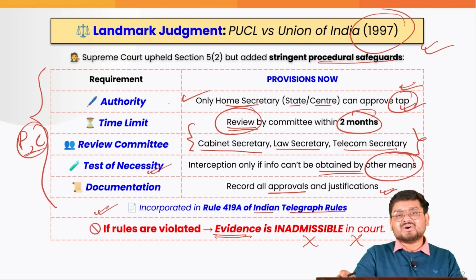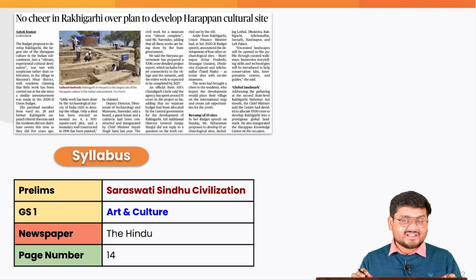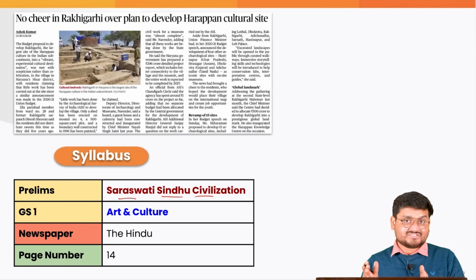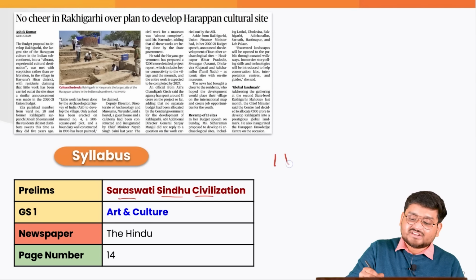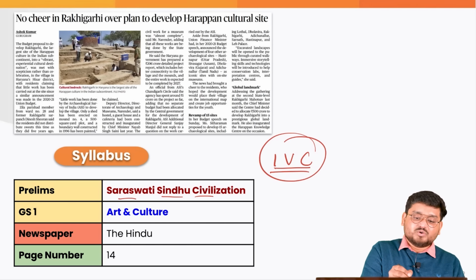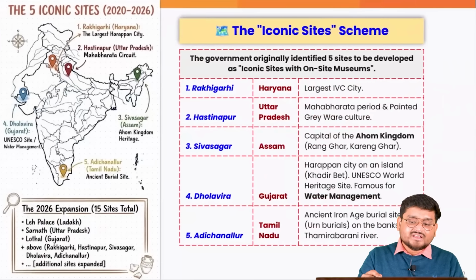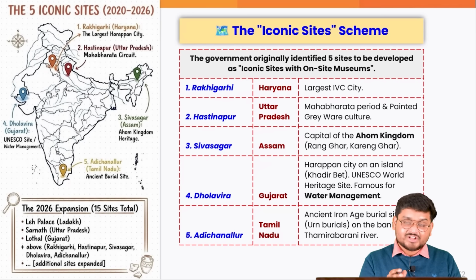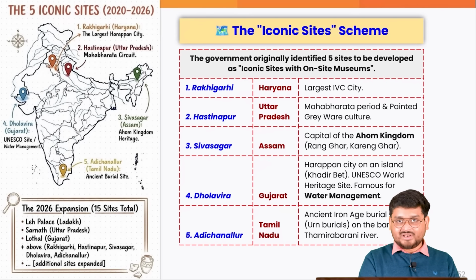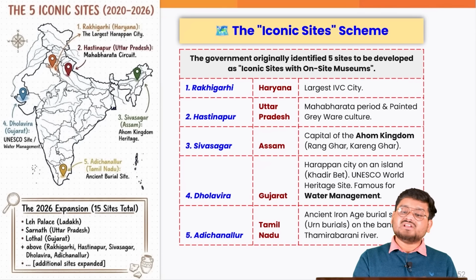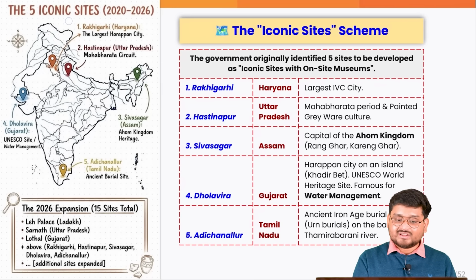So now we'll be moving on to the next one. The next article is on the Saraswati Sindhu Sabhyata, which the government of India is right now referring to as the Indus Valley civilization. Here, we are going to look at Rakhigarhi. Rakhigarhi is one of those sites which have been given extra funds under this budget to restore and maintain properly. Now, this is not a new scheme in this budget. This is actually a very old scheme from 2020, right?